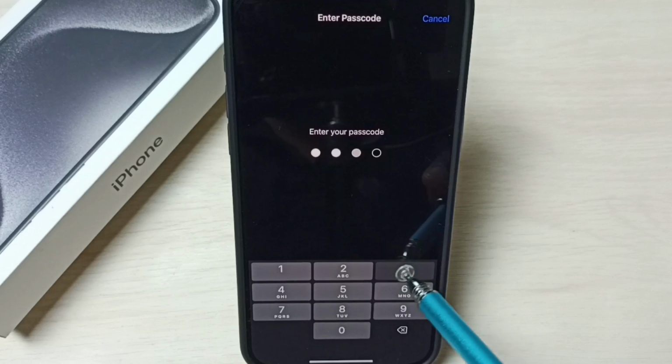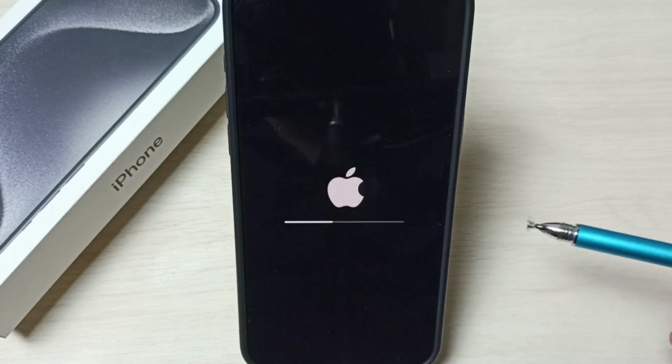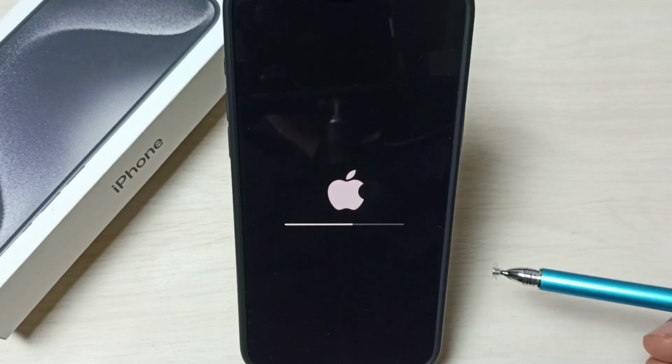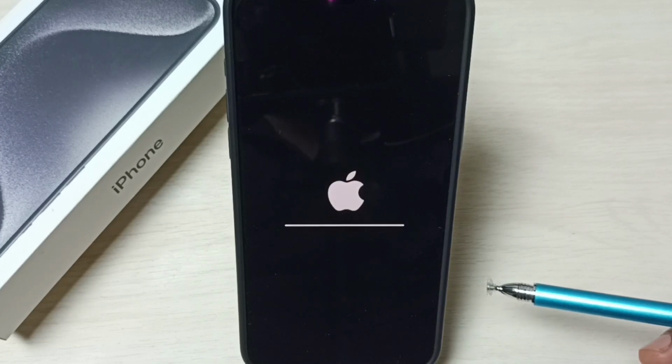Enter screen lock password, then select Reset Network Settings. Now reset is in progress. Please wait. This way we can reset network settings and fix all network and internet related issues.